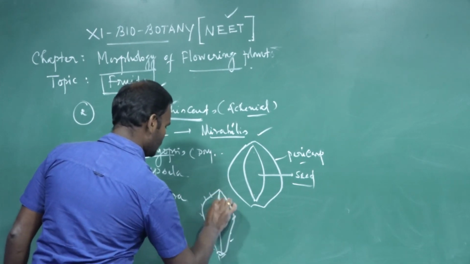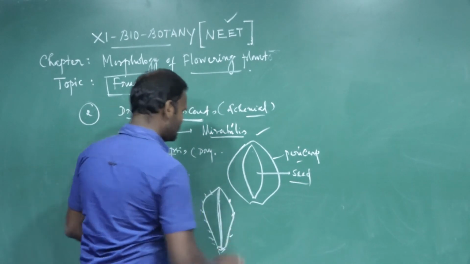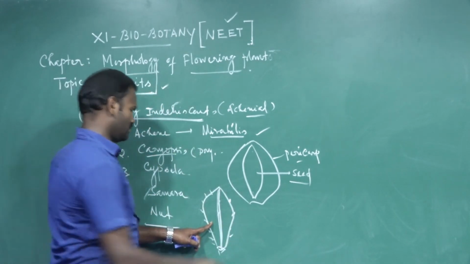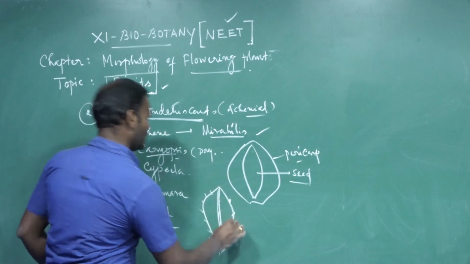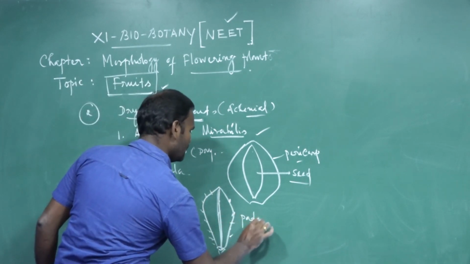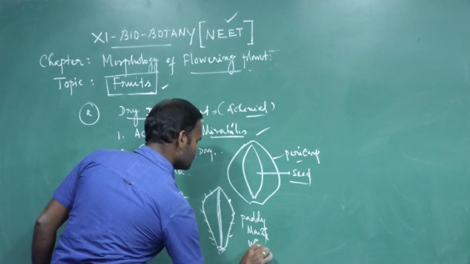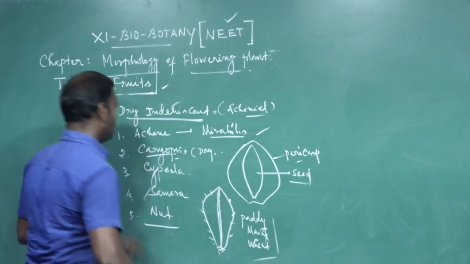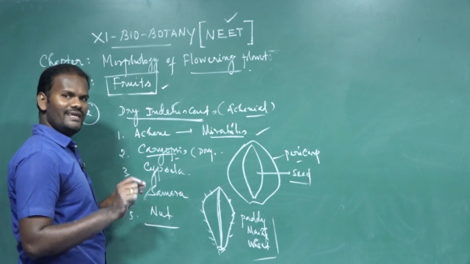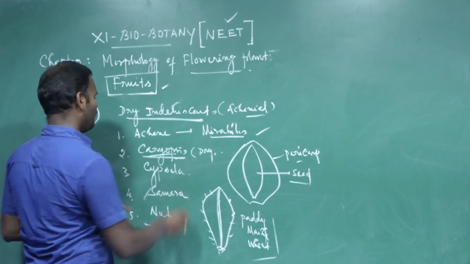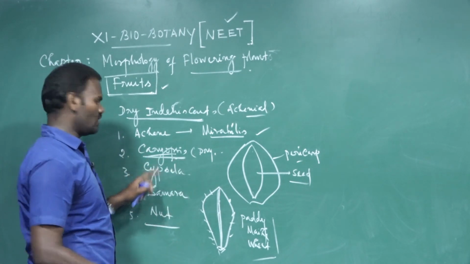It is a dry, indehiscent, one-seeded fruit. Caryopsis. For example, paddy, maize, wheat. These are the examples for caryopsis fruit. Dry, indehiscent, one-seeded fruit developed from monocarpellary unilocular ovary.